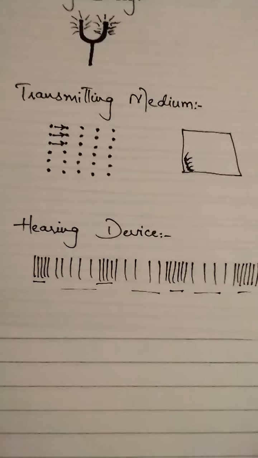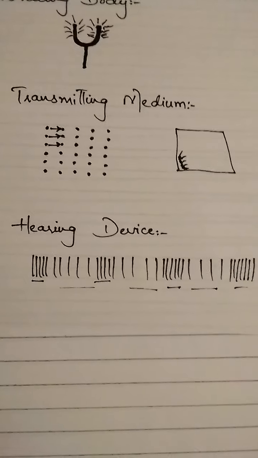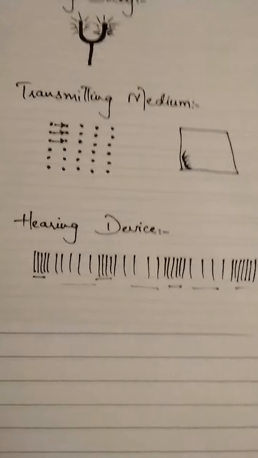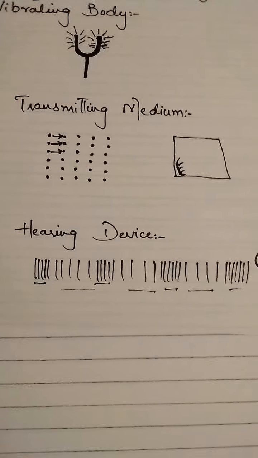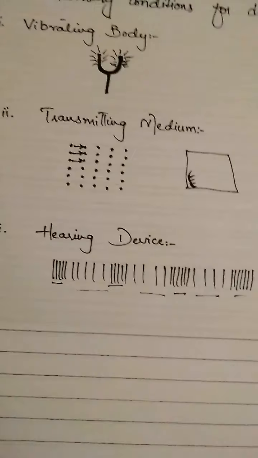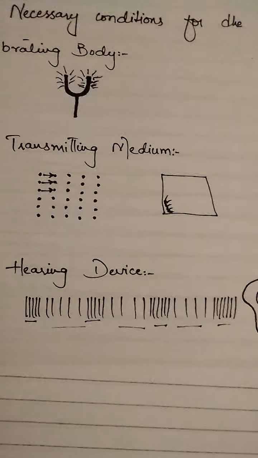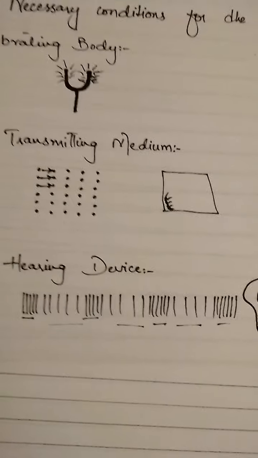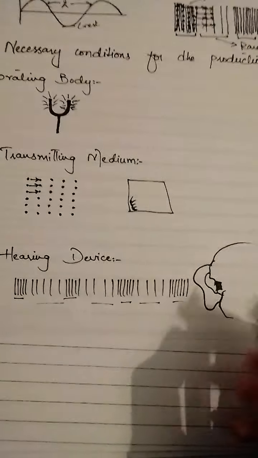How would you detect a sound? How would you say there is a sound wave if you do not have a detector at all? So the third one is a hearing device, without which we cannot actually hear or detect any sound. Here my drawing is not so good, so just ignore the drawing.